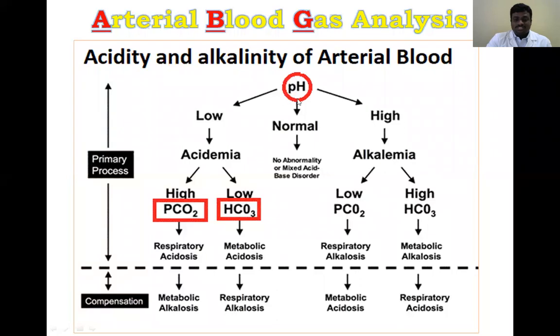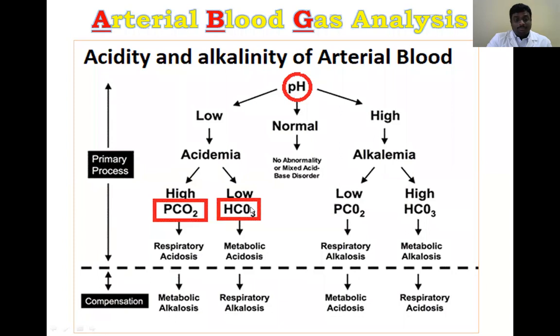So this normal range of the pH value mainly depends on blood gases, especially bicarbonate and partial pressure of carbon dioxide. Bicarbonate and partial pressure of carbon dioxide.